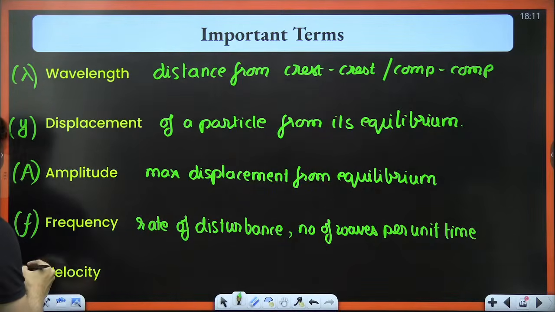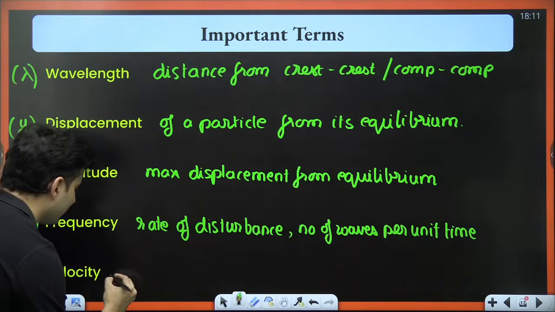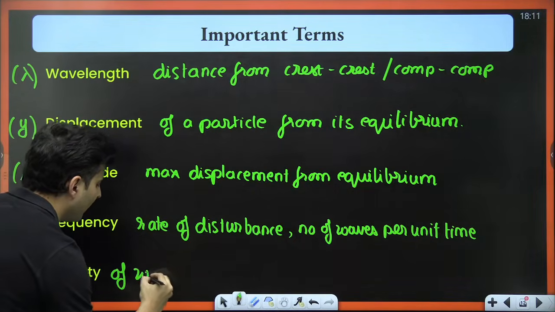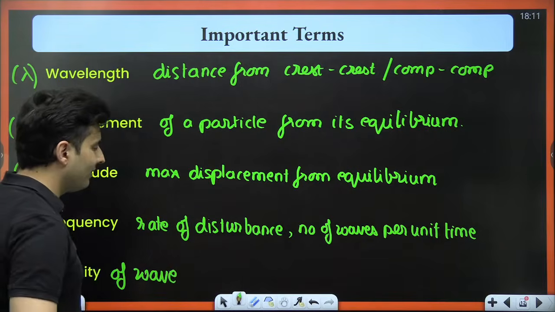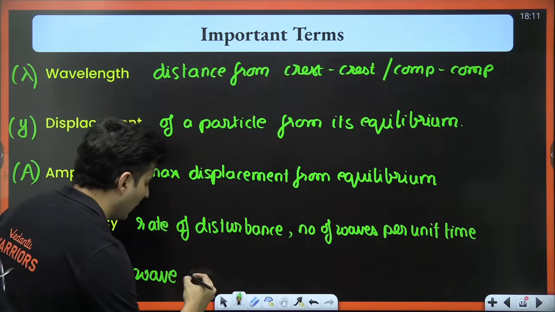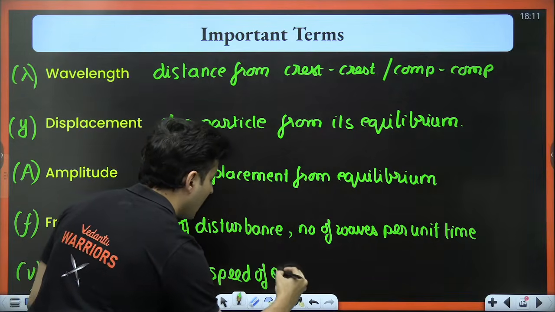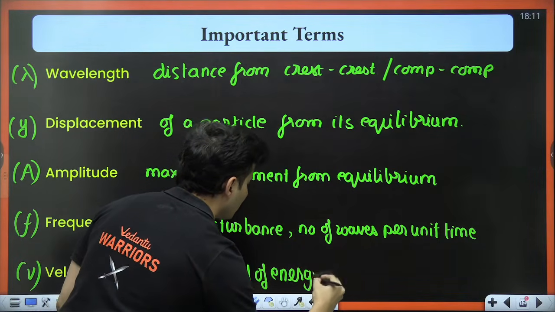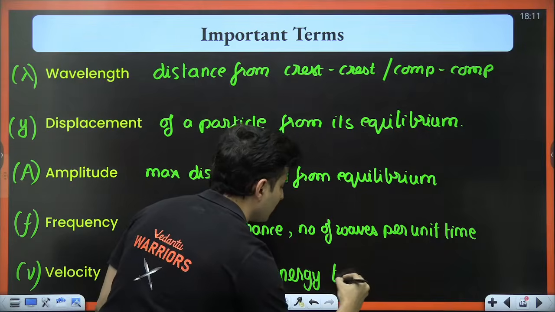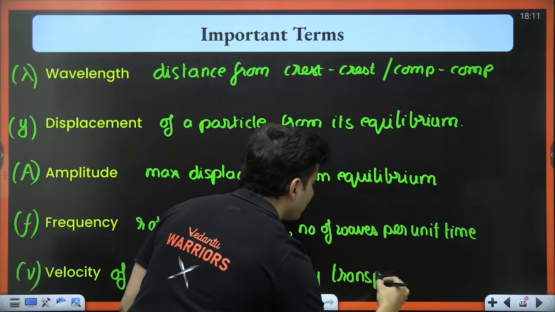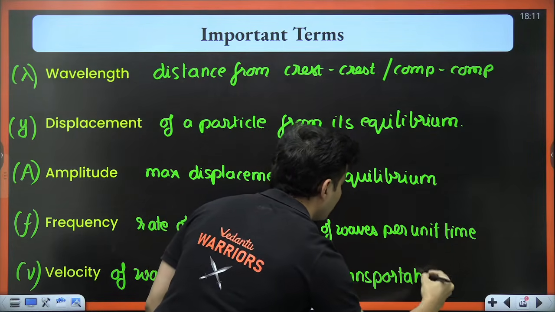V is nothing but the velocity of the wave, which is also the speed of energy propagation or transportation, how fast it is going.